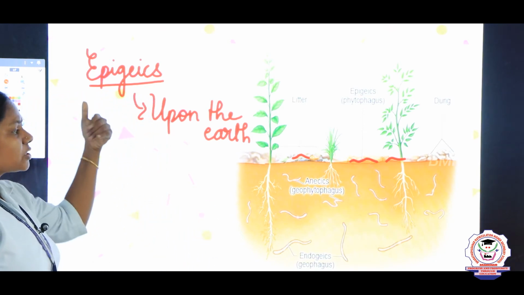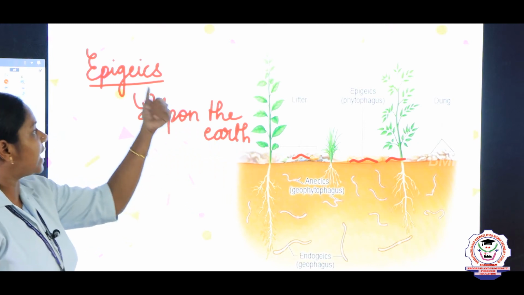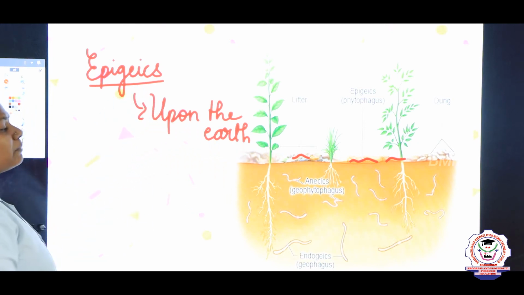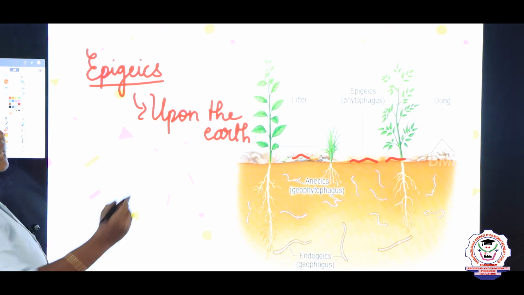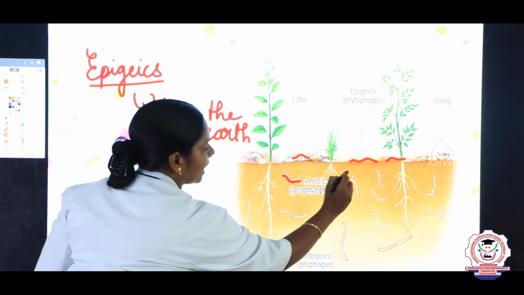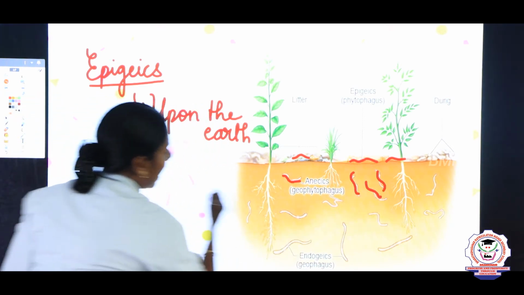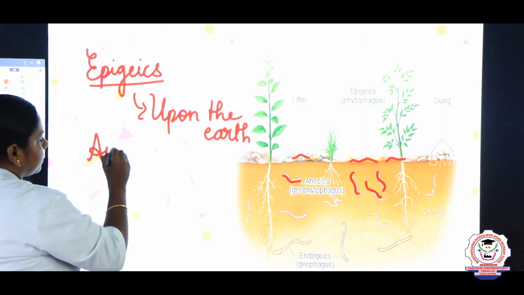And the first one is upon the earth, we say it as epigeics, and some are present in the upper layers of the earth, like this. The upper layers of the earth, we say them as anecics.